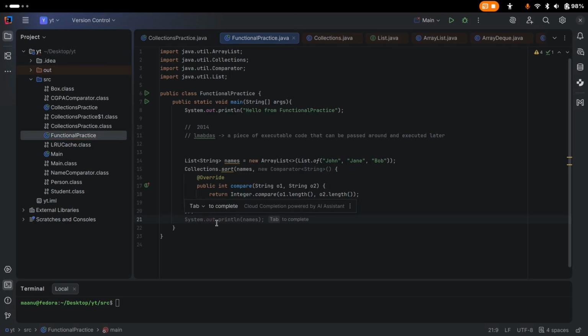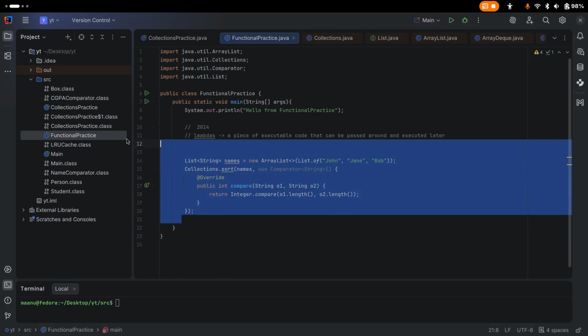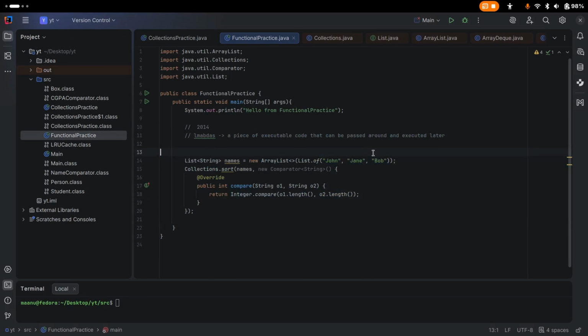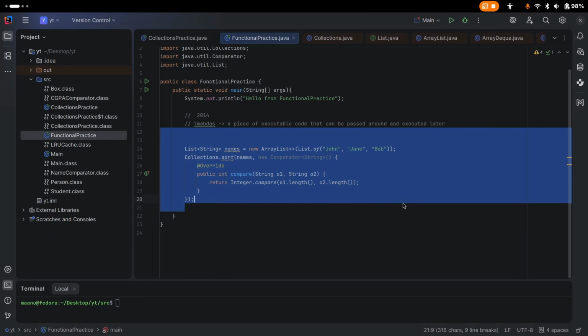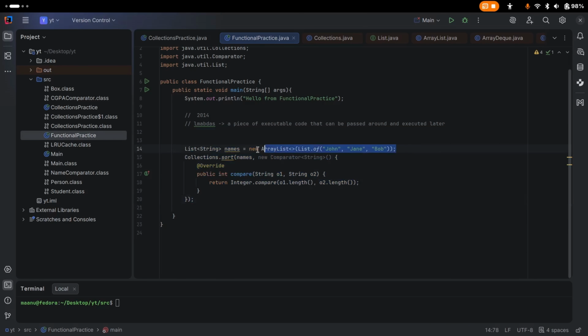So this is how we had to do this without functional programming or lambdas. And this is just one simple thing, like sorting by length. If our logic is complex, then that code will be long.